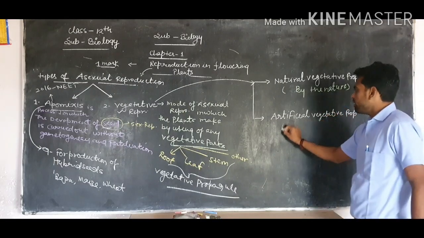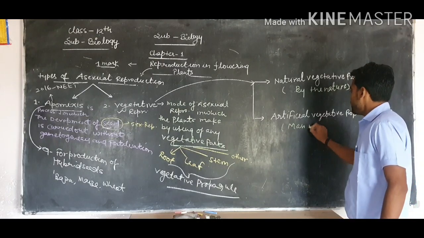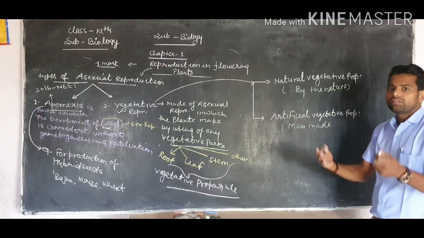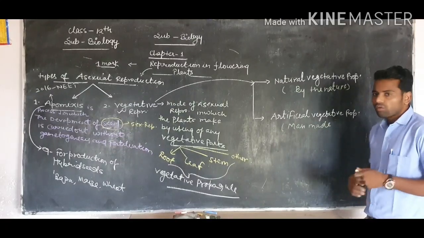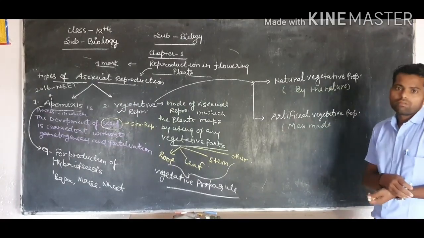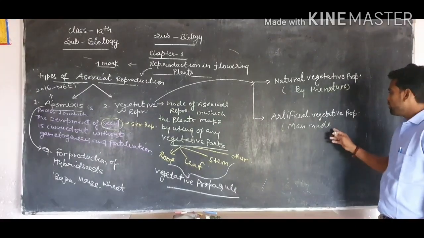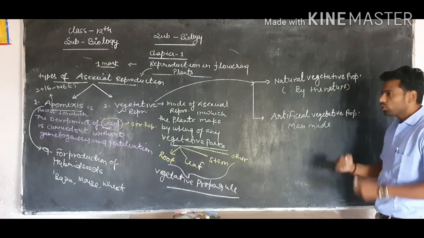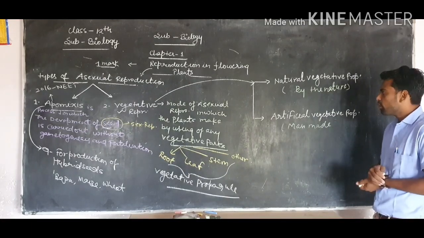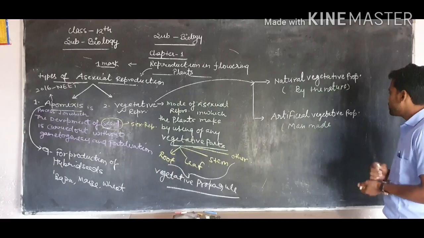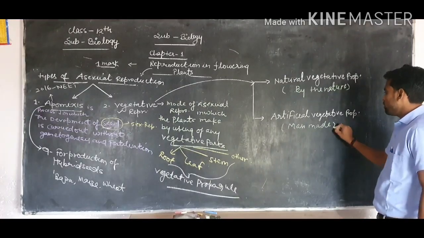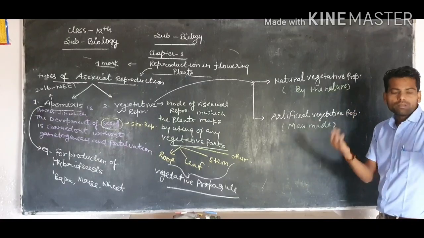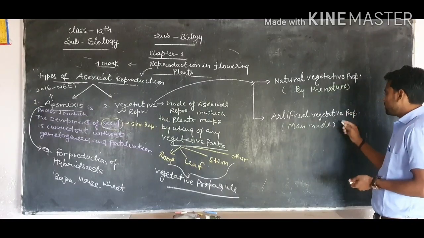And when it is man-made propagation, when man in different nurseries and gardens prepares new plants with the help of a vegetative propagule using handicraft, it is called artificial vegetative propagation. So this is man-made.